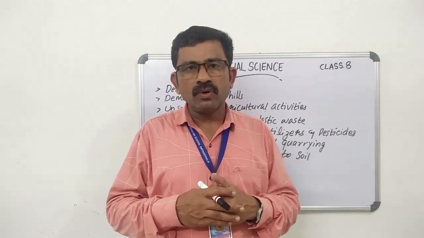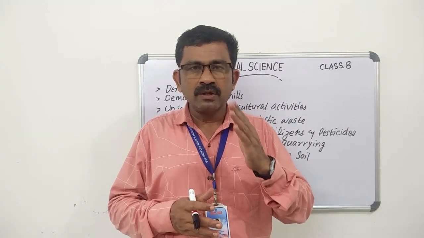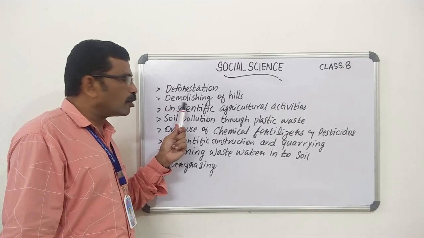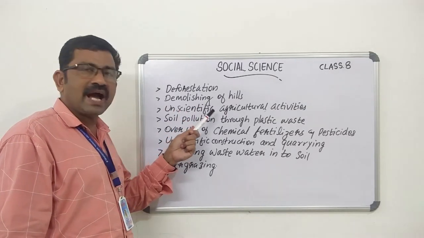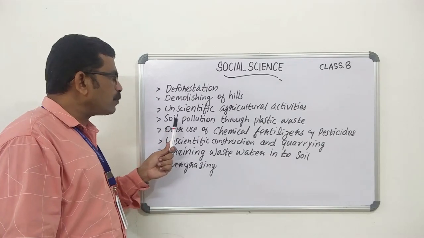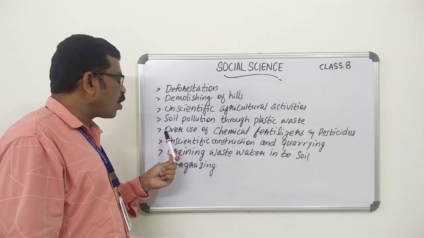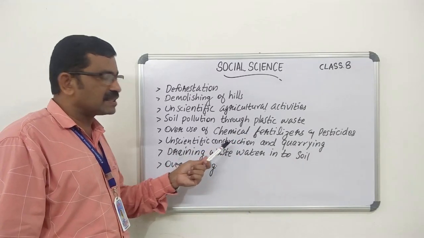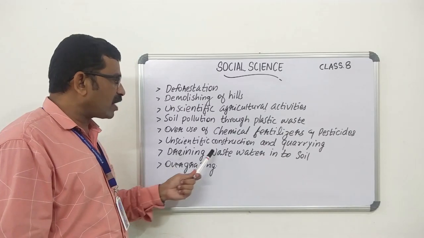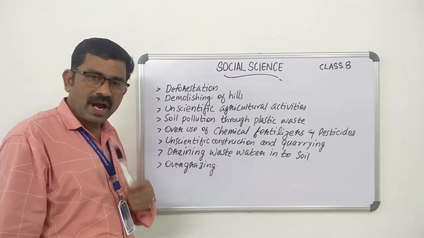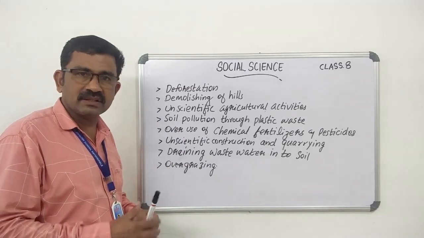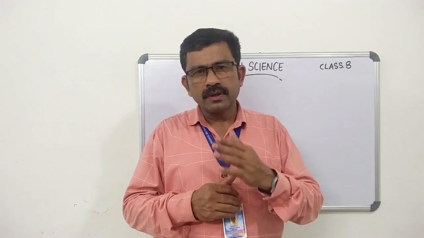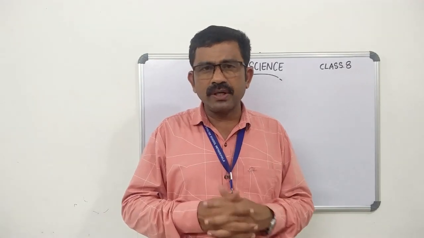Let's have a quick review of the factors that lead to soil depletion. See, deforestation, demolition of hills, unscientific agriculture activities, soil pollution through plastic waste, overuse of chemical fertilizers and pesticides, unscientific construction and quarrying, draining wastewater into soil, and overgrazing. These are the factors that lead to soil depletion. Can you suggest some ways to conserve soil?